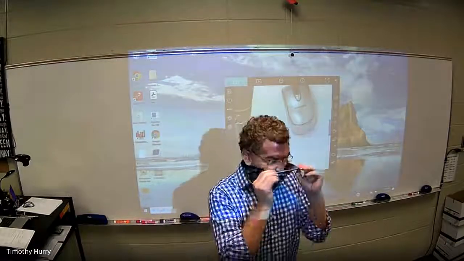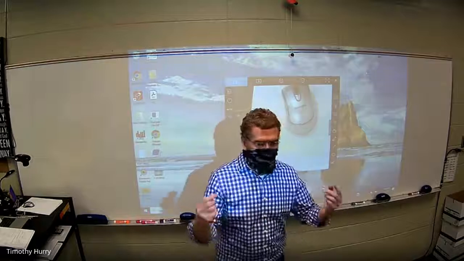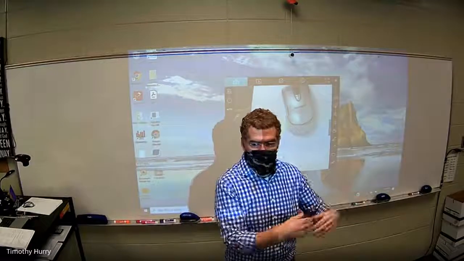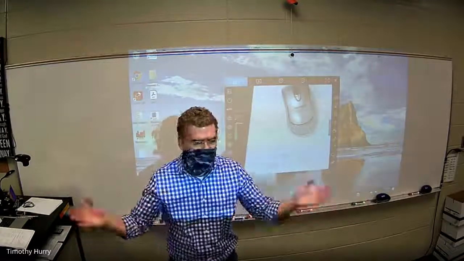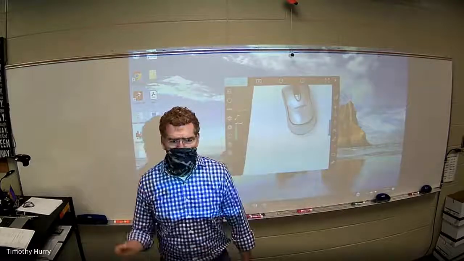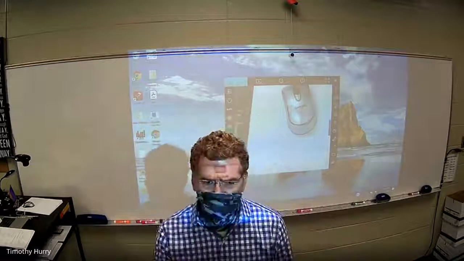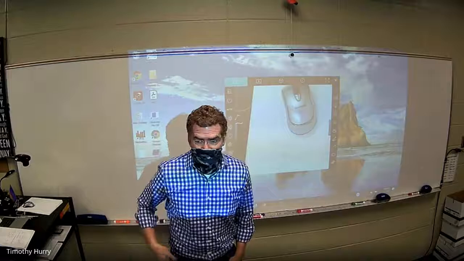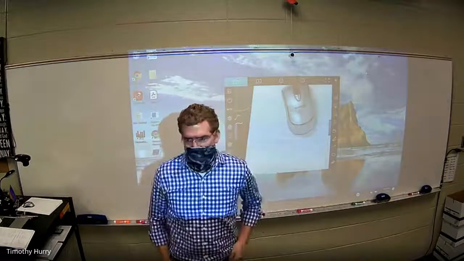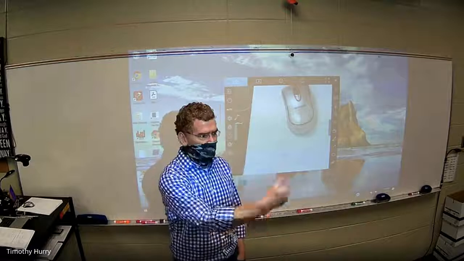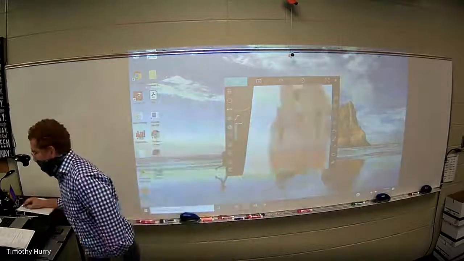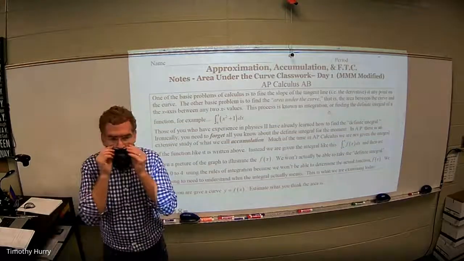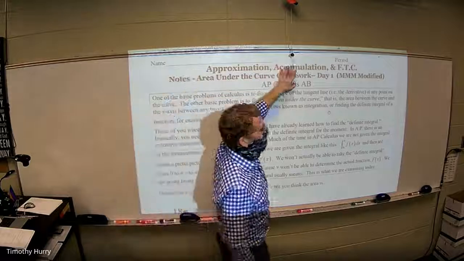But AP, and I actually remember learning this in calculus in college, but AP actually makes you show that you know the Riemann sum. So even if you know how to integrate and find the exact area, they don't care. They'll say something like, using a left-handed Riemann sum with 8 rectangles, approximate the area. So if you actually found the exact value, no credit. You've got to show that you know how to approximate using these methods. So that's what we're going to start today, the Riemann sum thing. The whole area is approximation and accumulation.